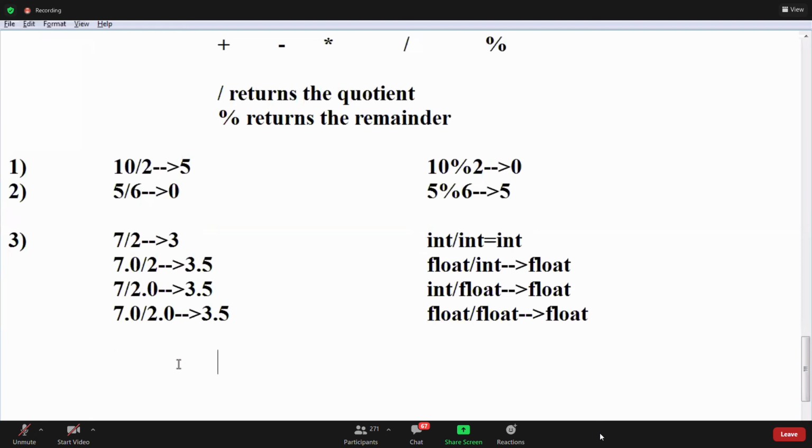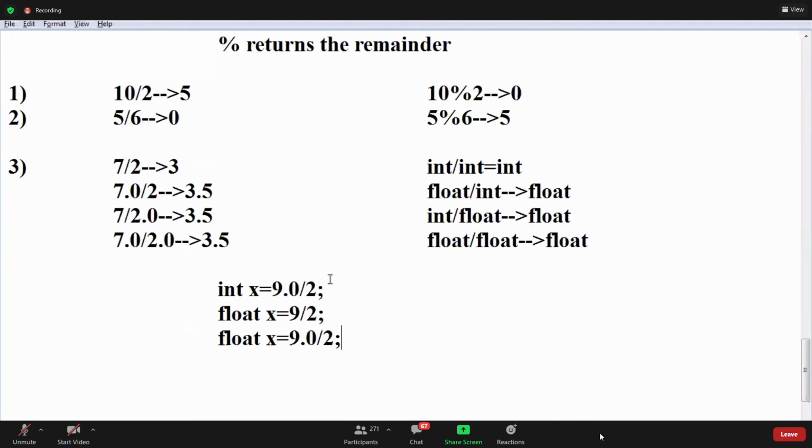Now, guys, tell me answers for these. int x equals 9 by 2. Then float x equals 9 by 2. Next, float x equals 9.0 by 2.